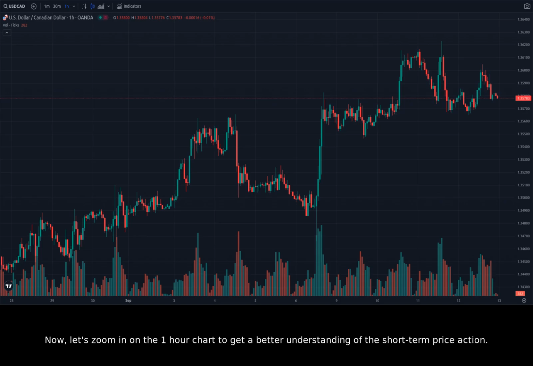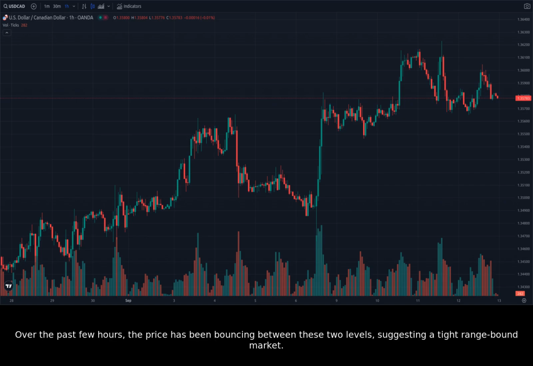Now, let's zoom in on the 1-hour chart to get a better understanding of the short-term price action. The 1-hour chart shows a more volatile price movement, with multiple swings and reversals within a narrower range. We can identify several key price levels to watch on the 1-hour chart. The 1.3620 level seems to be acting as a resistance level, while 1.3580 appears to be a support level. Over the past few hours, the price has been bouncing between these two levels, suggesting a tight range-bound market.